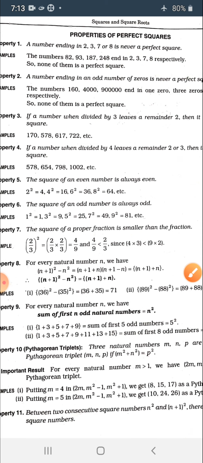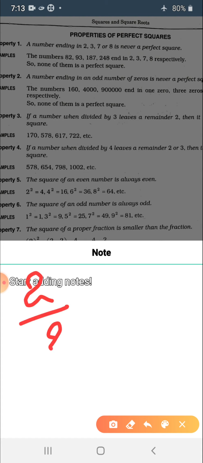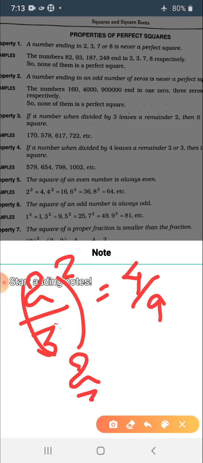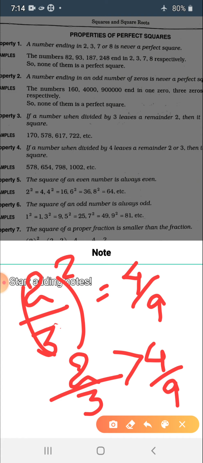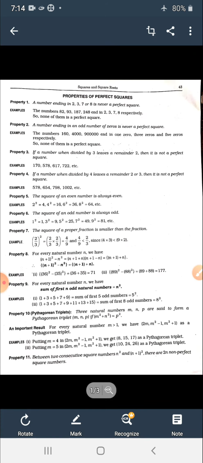I'm writing this here. The square of 2 by 3 is 4 by 9, and 2 by 3 is greater than 4 by 9, as we have seen in the video. Fine. Let's move to the next property.